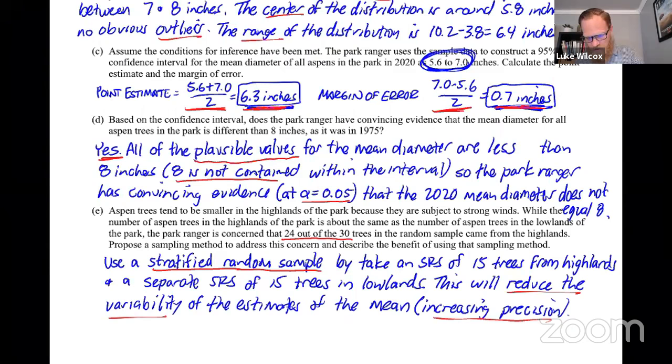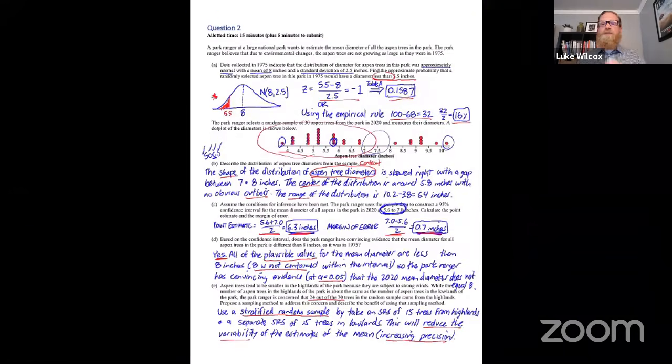So that takes us to the end of the practice exam here. I would like to do one more thing here that I think might be valuable for everyone, and that's to look holistically at these two questions and all of the different parts and try to identify specifically where each part came from in the curriculum. So I'm going to think about it in terms of the CED and the 7 units that we're responsible for on the AP exam this year.